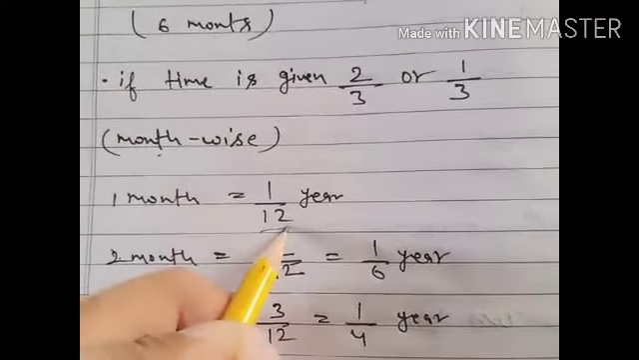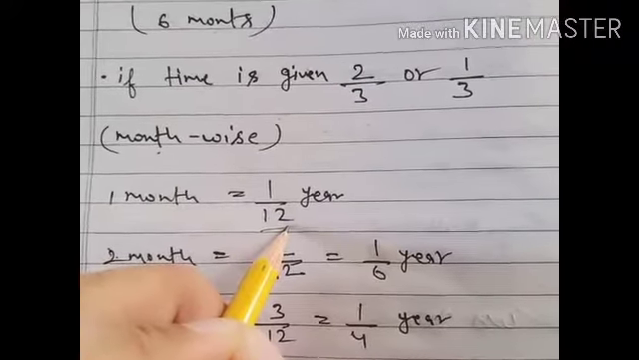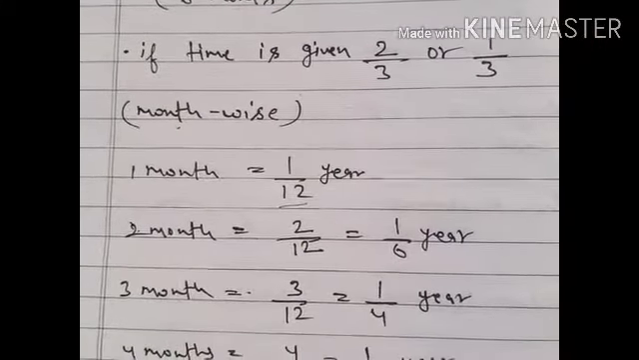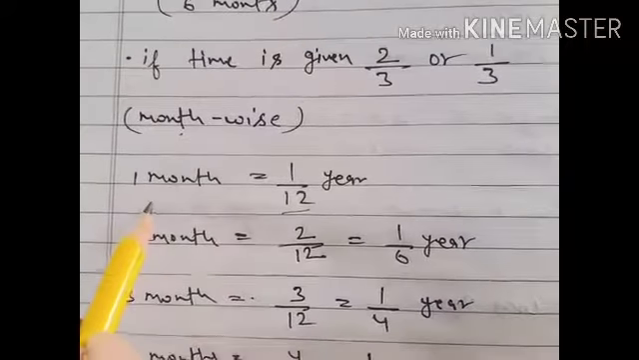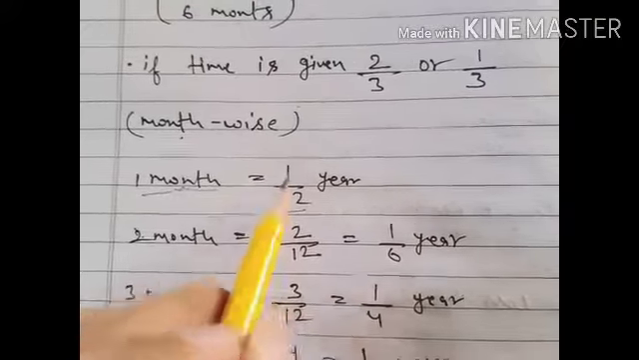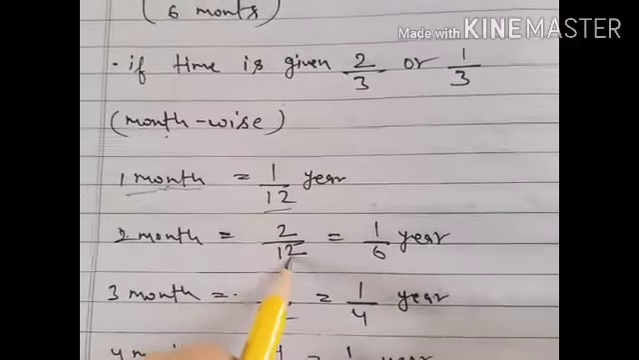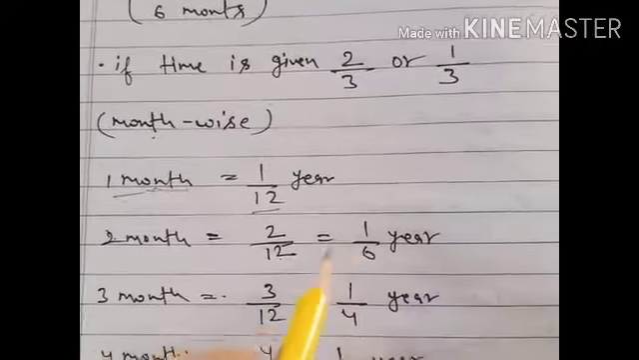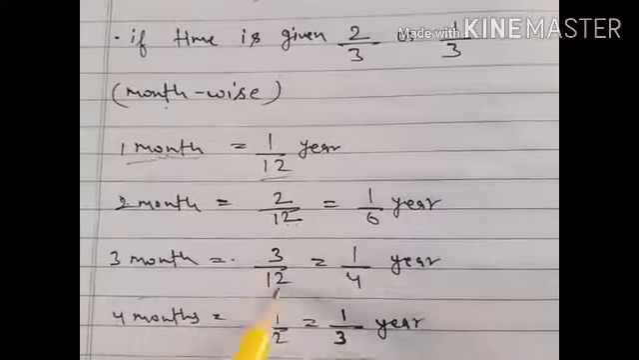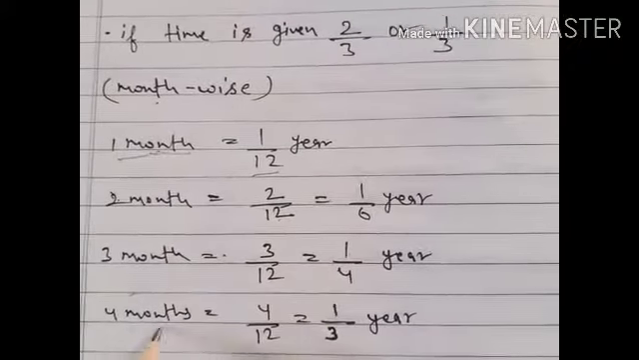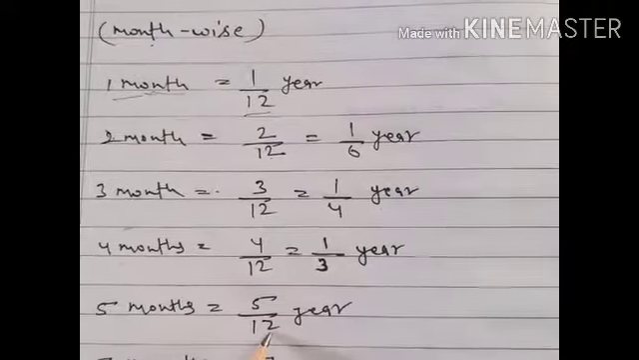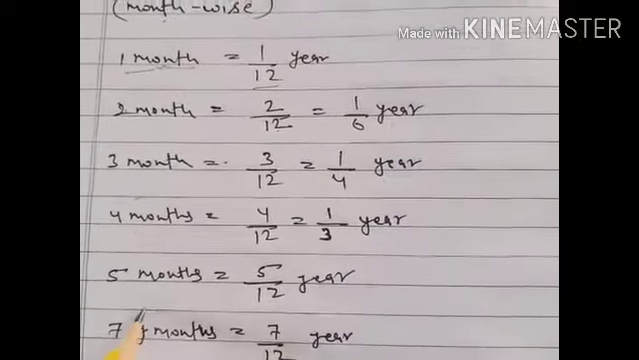There are 12 months in a year in total, so we take it as a fraction, where the total months, 12, becomes the denominator. The number of months asked in the question, like 1 month, we put in the numerator. Similarly 2 months is 2/12, which simplified to the simplest form is 1/6 year. 3 months is 3/12, which is equal to 1/4 year. 4 months is 4/12, which is equal to 1/3 year. 5 months is equal to 5/12 year, and 6 months is 1/2.